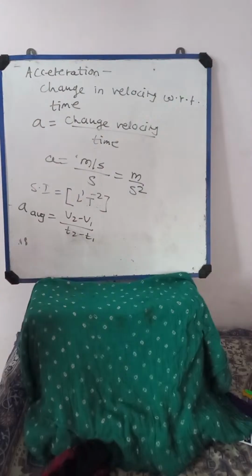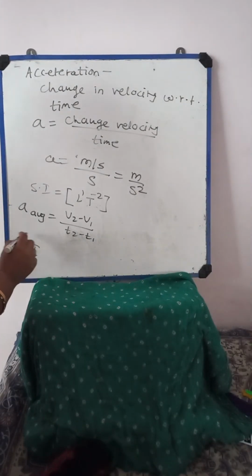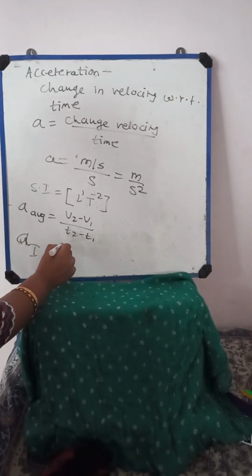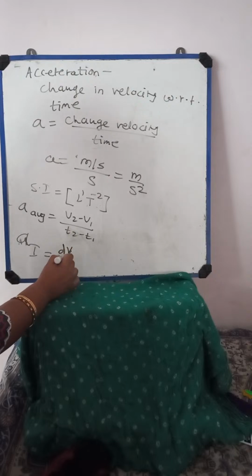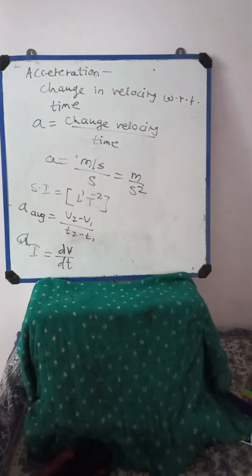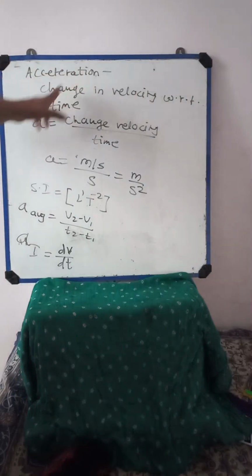Understood? And what is instantaneous acceleration? I will write A_i. A_i is nothing but instantaneous acceleration. That is nothing but dv by dt, where dv is the change in velocity and dt is also the change in time. So these are the three concepts we have: the acceleration, average acceleration, and instantaneous acceleration. So here acceleration is nothing but change in velocity with respect to time.